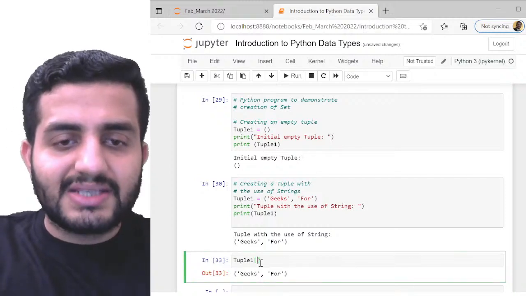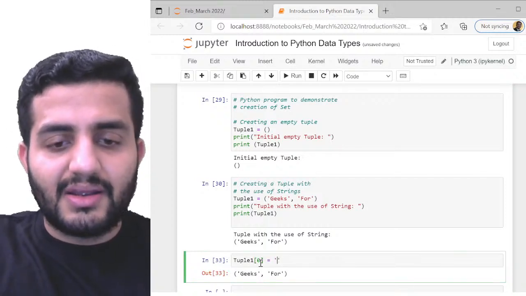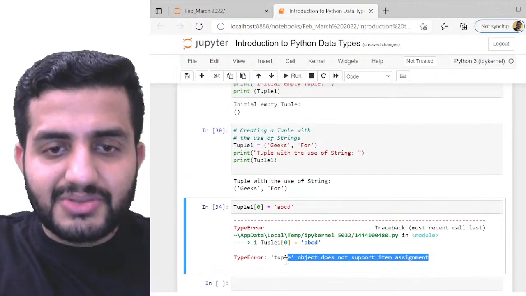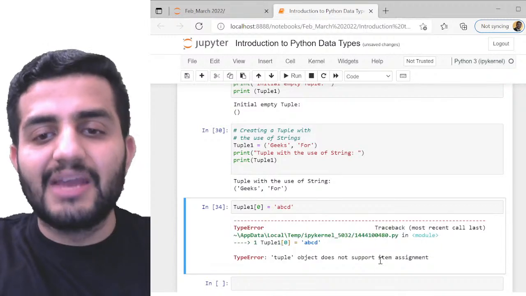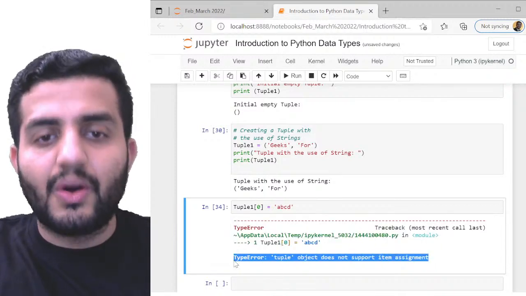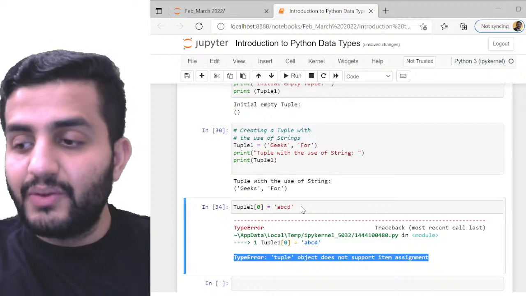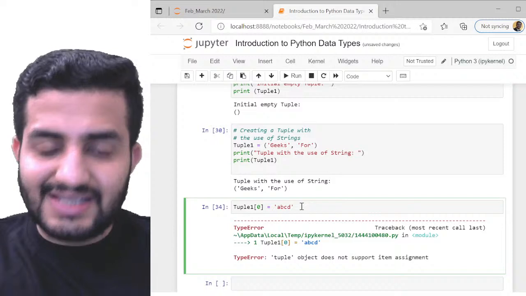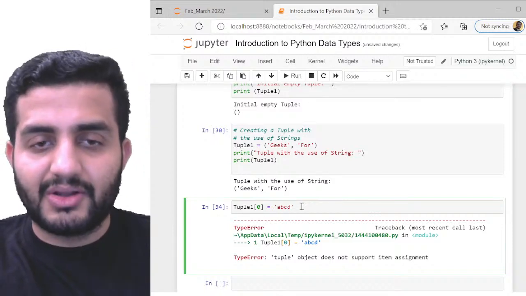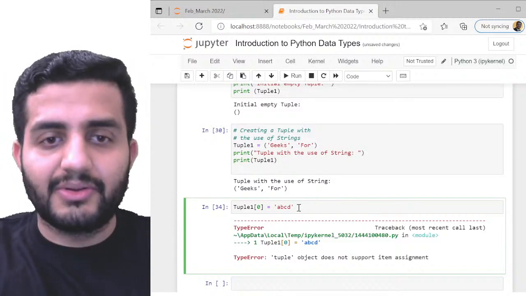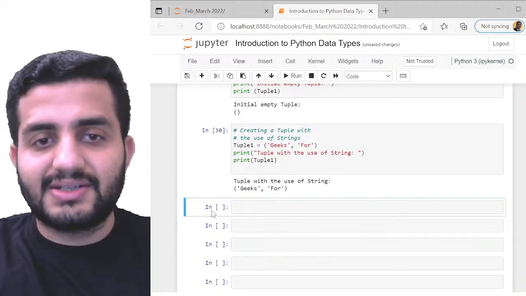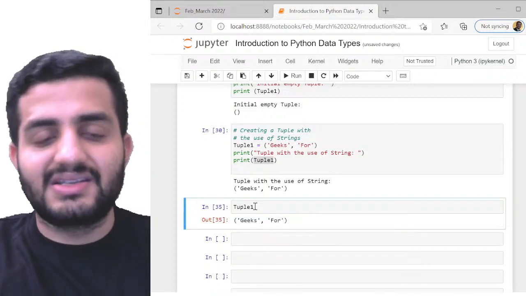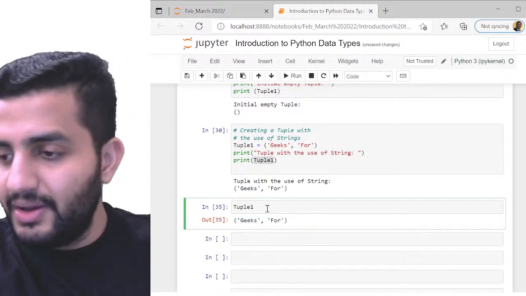But the only difference is, for example, if I want to change tuple of 0 to say A, B, C, D, this won't let me happen because tuple object does not support item assignment. It will not allow you to alter the element. But when you were using this in a list, it was able to do that, you just saw. So this is not applicable in tuple. You cannot alter this. This tuple will remain as it is during the entire course of its existence. It won't change.